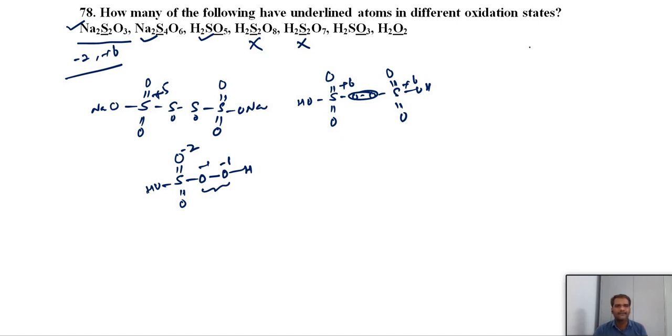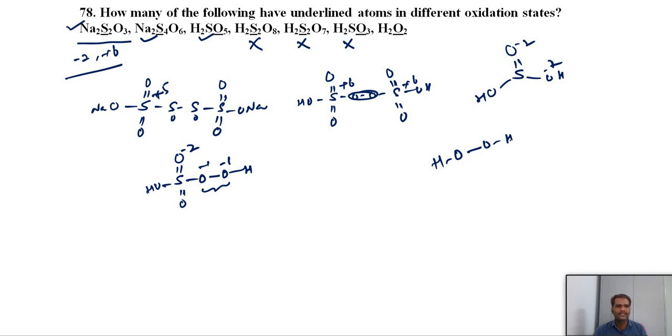H2SO3, sulfurous acid. In sulfurous acid we have only one sulfur atom, and here they are asking about oxygen, but the oxygens are all -2. Same oxidation states, no change, so this is also not counted. H2O2, again peroxide. What is the structure of peroxide?